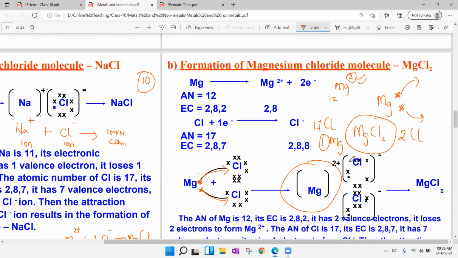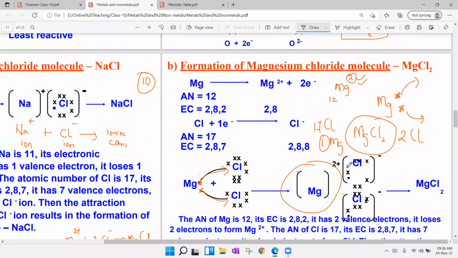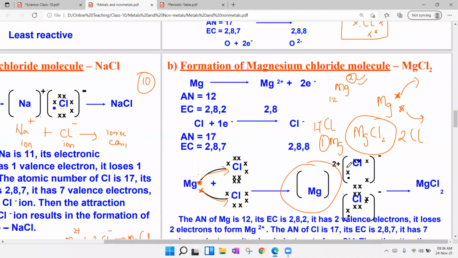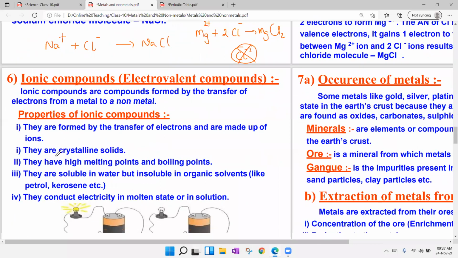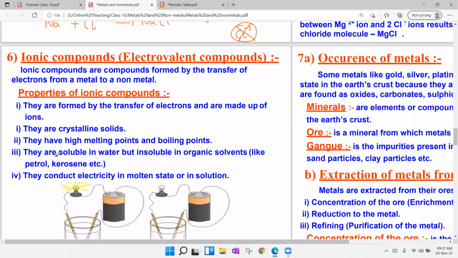That is the concept of formation of magnesium chloride. To write an ionic compound, first of all, we should have its atomic number, then valency count, and then electron dot structure. Next, there are a few properties of ionic compounds. This you must and should read. Regarding this also, there are chances of questions being asked.